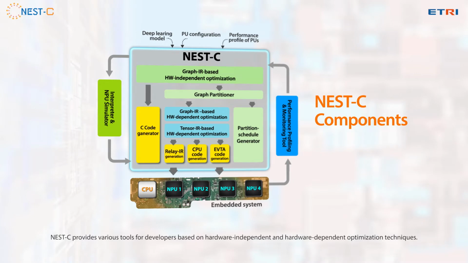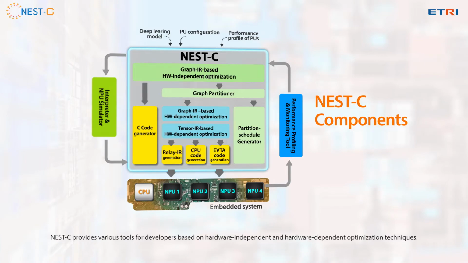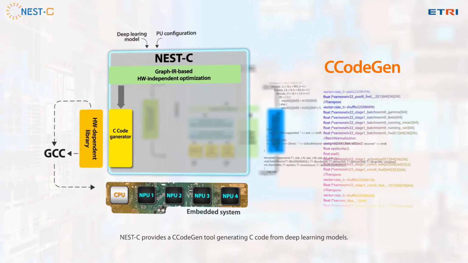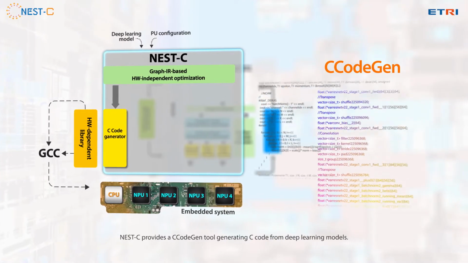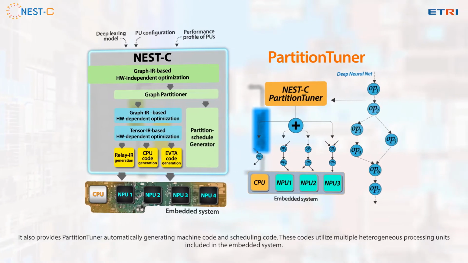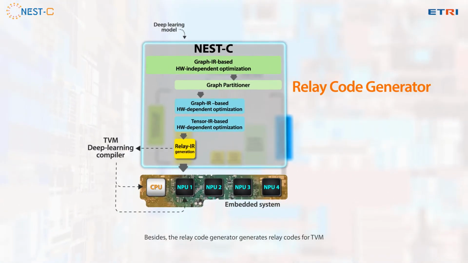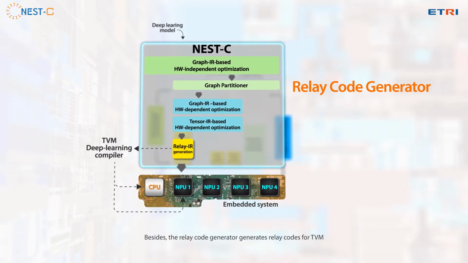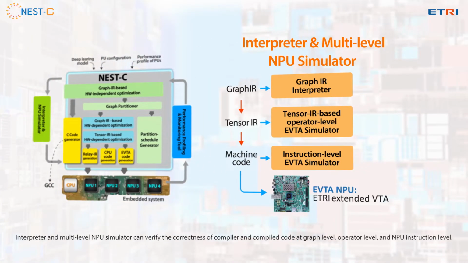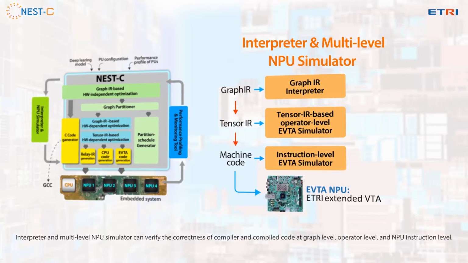Next-C provides various tools for developers based on hardware-independent and hardware-dependent optimization techniques. Next-C provides a C-code gen tool generating C code from deep learning models. It also provides a partition tuner automatically generating machine code and scheduling code. These codes utilize multiple heterogeneous processing units included in the embedded system. Besides, the relay code generator generates relay codes for TVM. Interpreter and multi-level NPU simulator can verify the correctness of compiler and compiled code at graph level, operator level, and NPU instruction level.